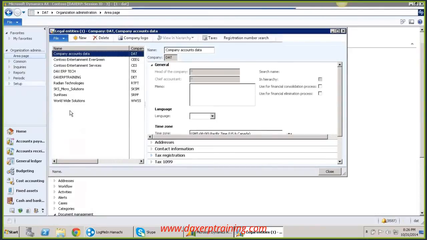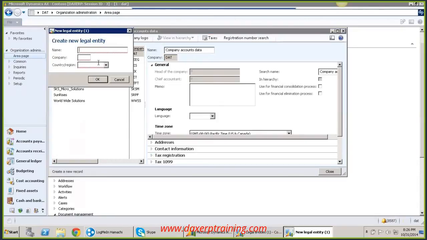Okay, these are all the companies which already exist. So we are going to create one new company. Can you tell me a new company name, please? Any company name? Okay, Reliance.